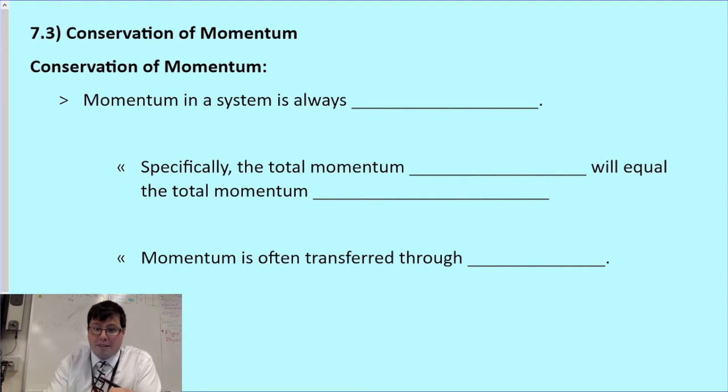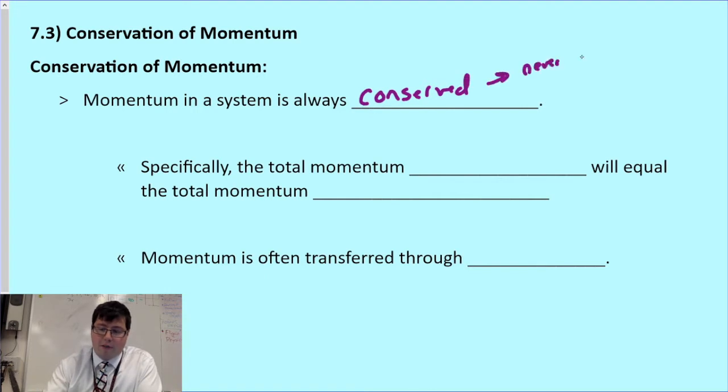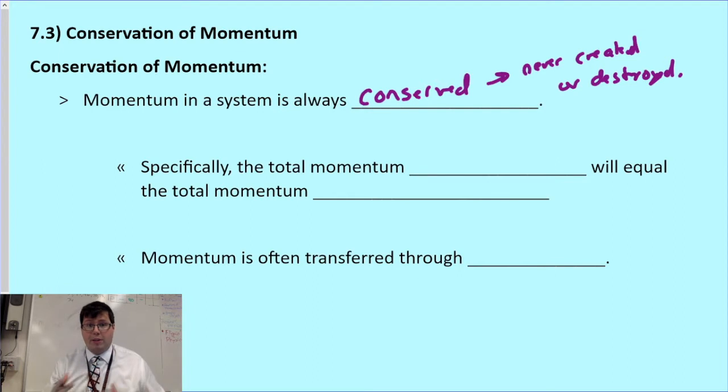So the momentum in a system is always conserved. It can never be created or destroyed. So that's probably how you've heard about conservation before: never created or destroyed. It can just be transferred from one place to another.